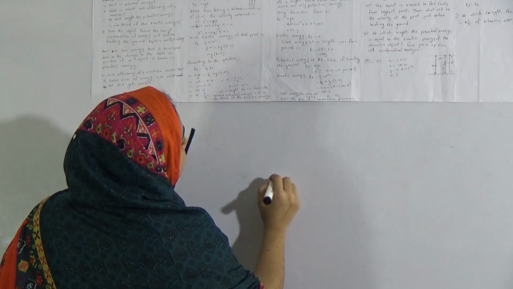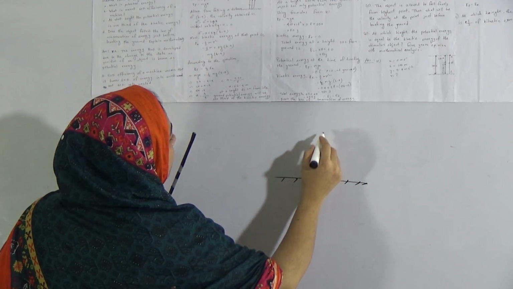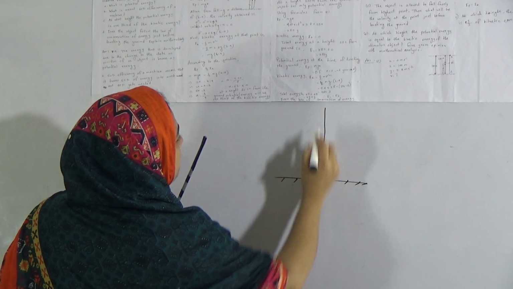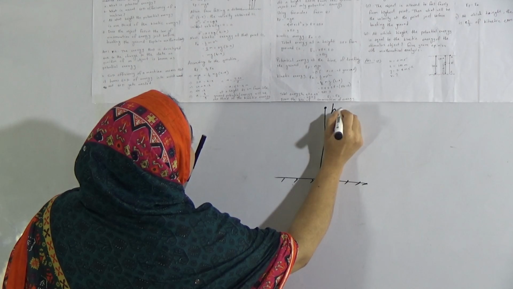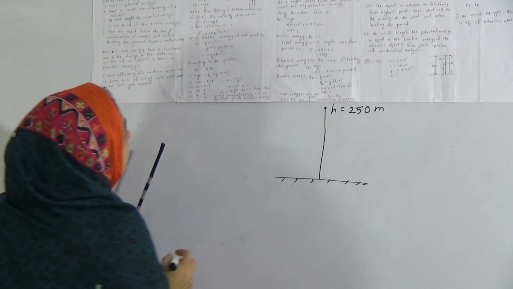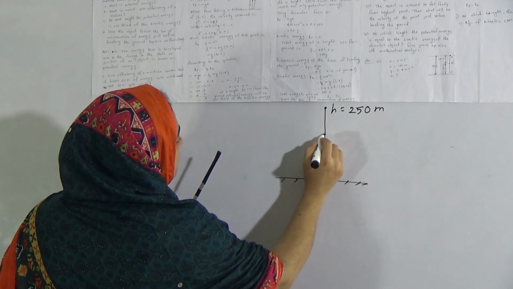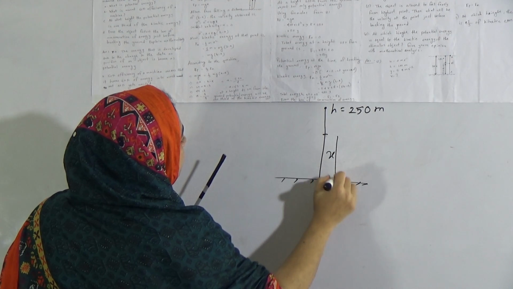That means this one is the ground floor and the object stays at a height of 250 meter. Here the given height is 250 meter. Suppose this height is x.